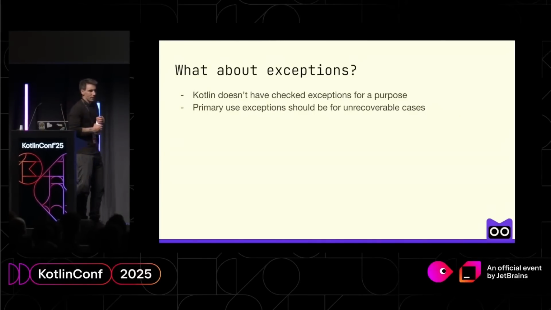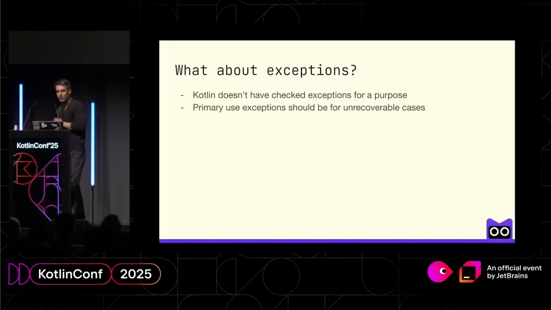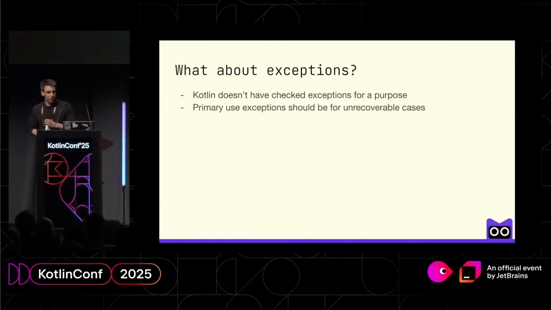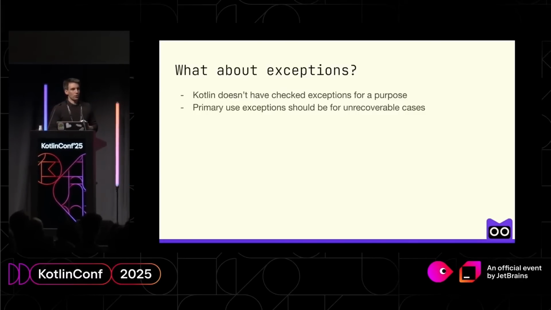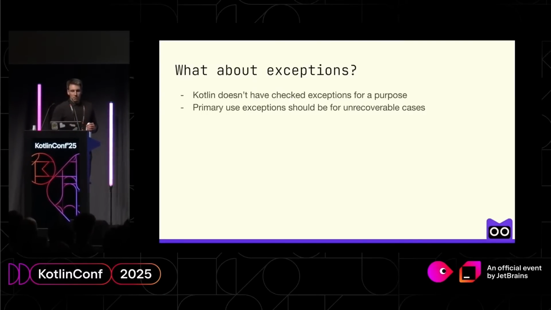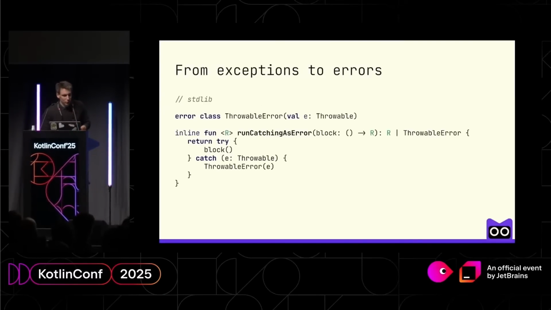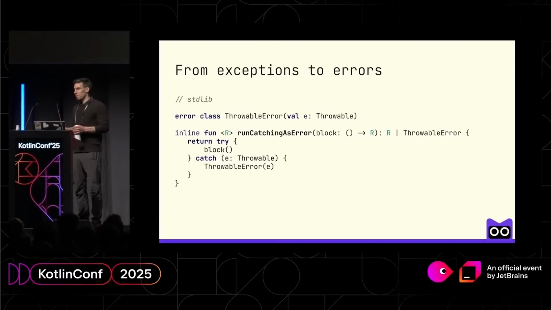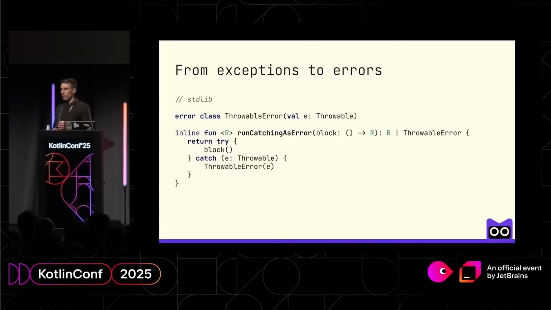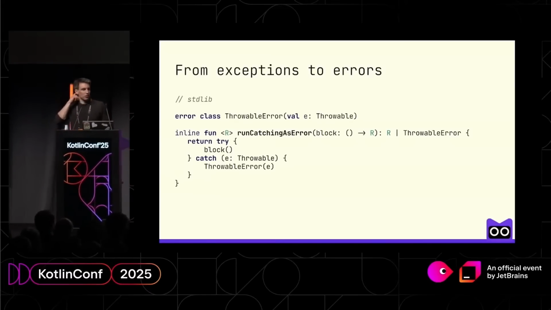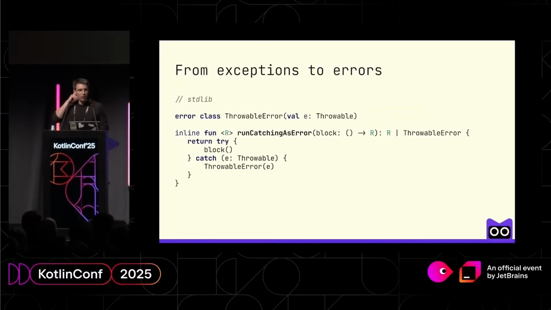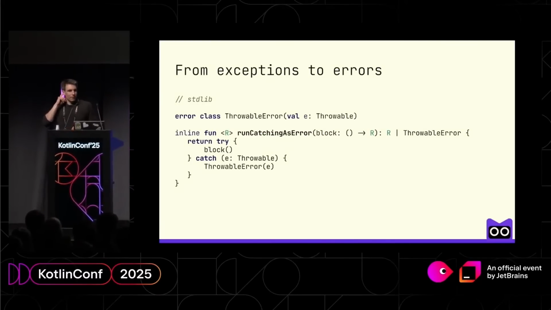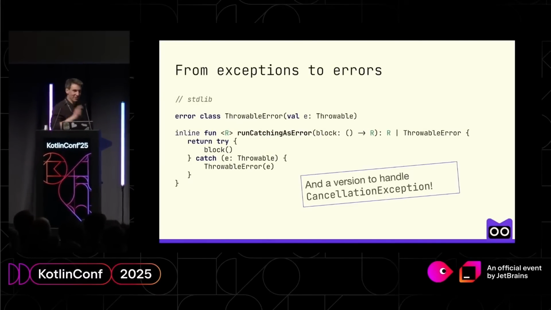And again, but what about exceptions? So we do not have checked exceptions on purpose. And we are really trying to draw this line that people have to use exceptions only for unrecoverable cases. But sometimes, of course, you have to use exceptions because some frameworks throw exceptions, and maybe you, as a framework vendor, would love to catch all the exceptions that were thrown by a user, just in order not to shut down your server and so on. And if you want to work with, sorry, wrong slide. This one is correct.